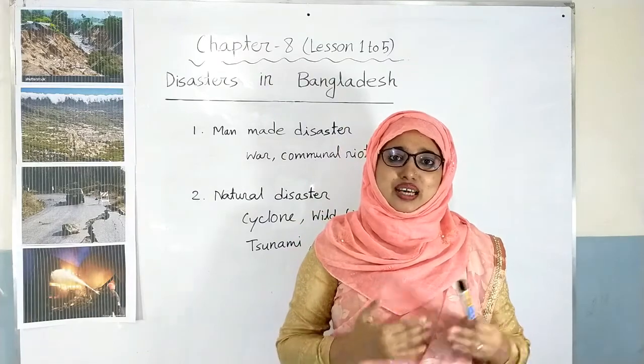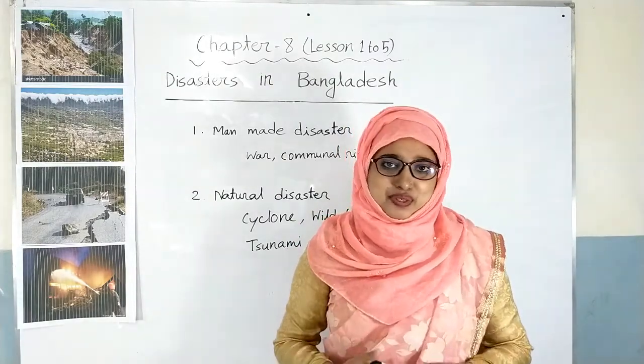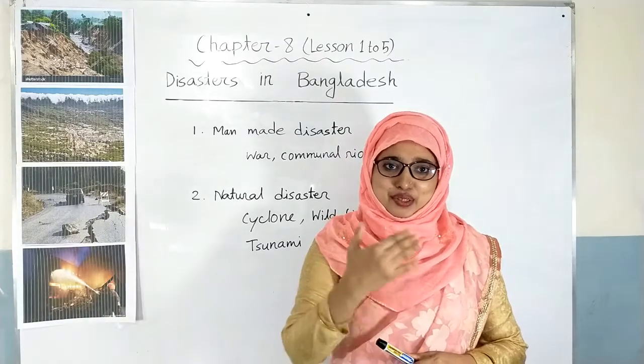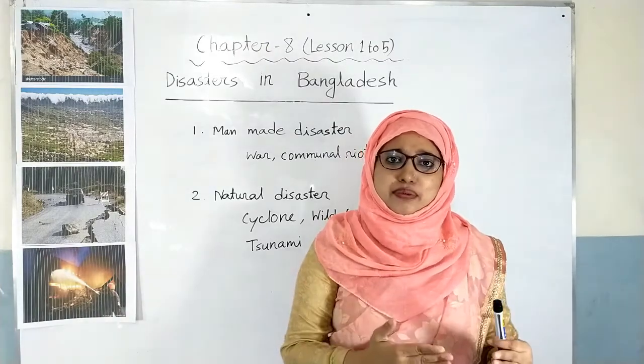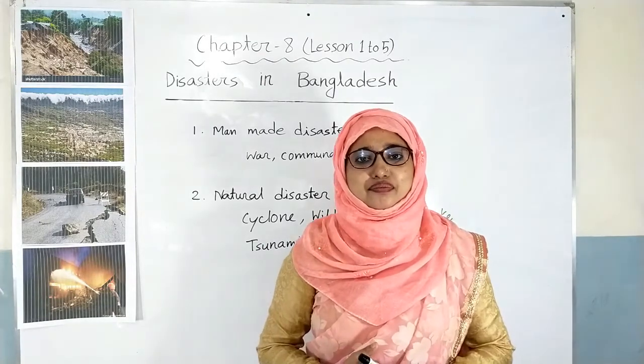Dear students, global warming is the main cause of different types of disasters. Now, I am going to teach you about the concept and kinds of disaster. What is disaster?